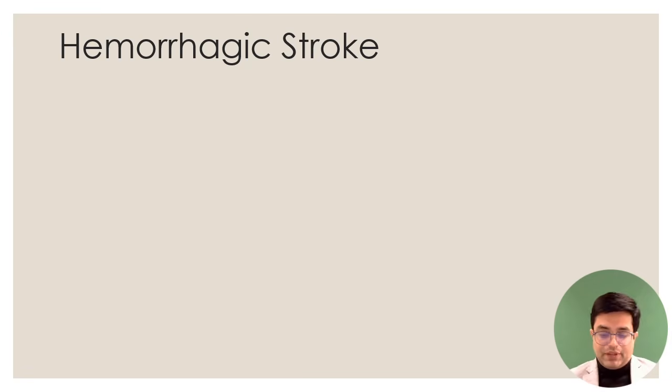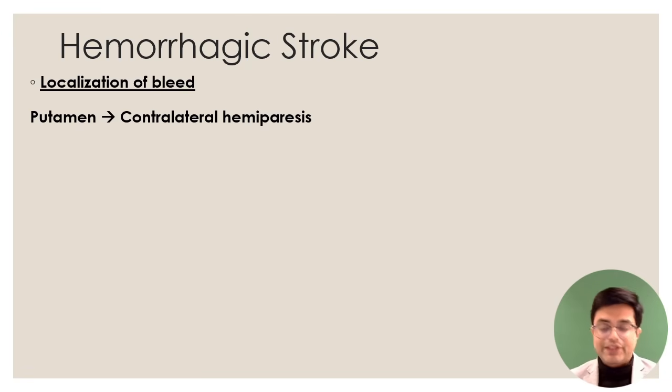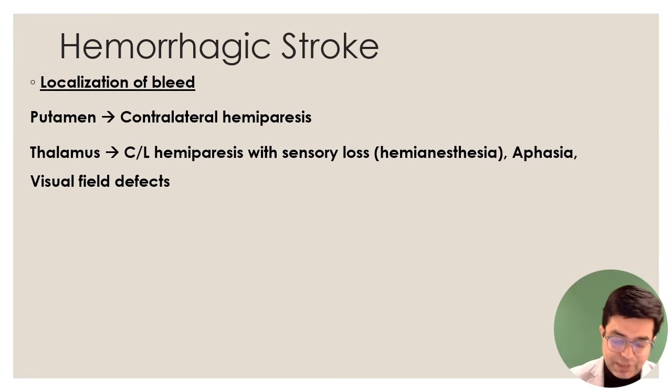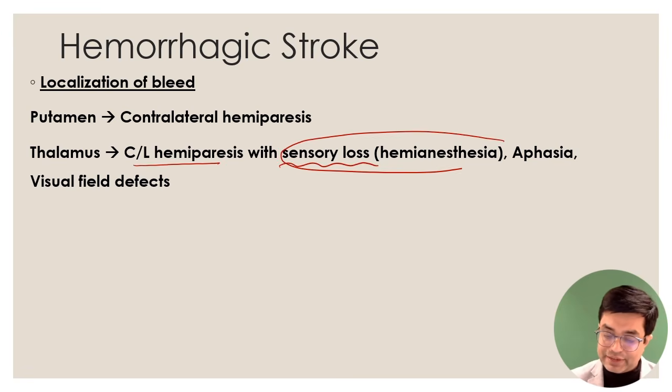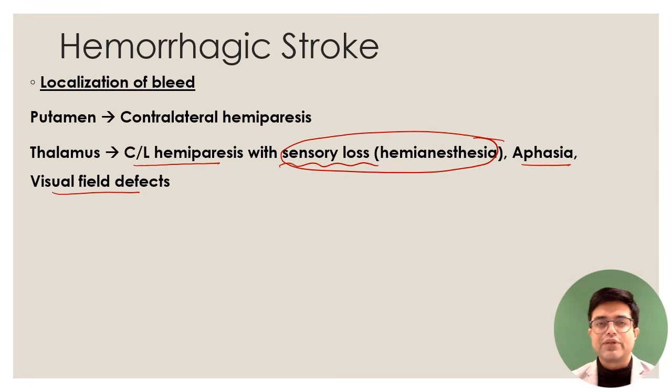Now, localization of bleed in hemorrhagic stroke, sometimes questions can be asked, and Harrison gives a lot of weightage to it. So in case bleed happens in the putamen, the patient will present with contralateral hemiparesis. If the bleeding happens in the thalamus, the patient will have contralateral hemiparesis with sensory loss. We call it hemianesthesia. There will also be aphasia and visual field defects present along with it. Sometimes thalamic involvement also produces a rare syndrome called Dejerine-Roussy syndrome, but that is a rare manifestation.